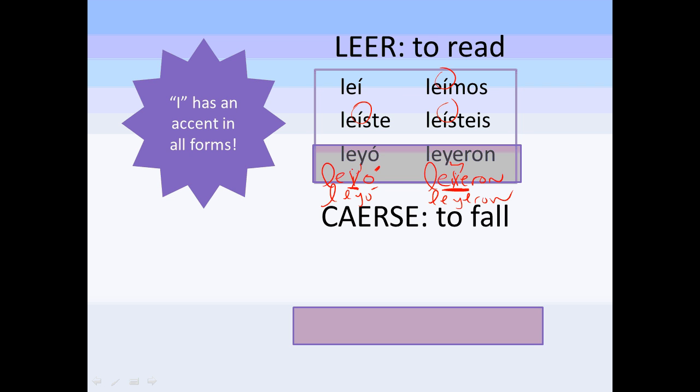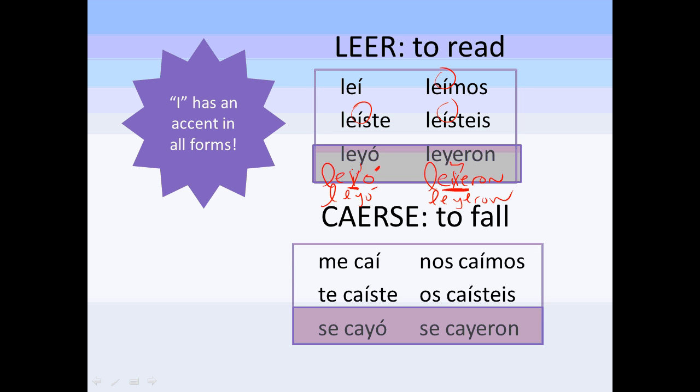Caerse, to fall. Okay, make sure you write that. No. Well, this one is caerse. Oh, I'm sorry. I conjugated caerse here as well. You don't have that on your sheets, but just so you can see another conjugation. I forgot about this. Sorry, you guys.